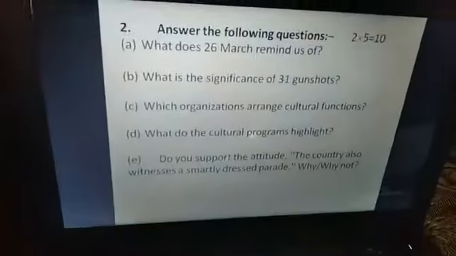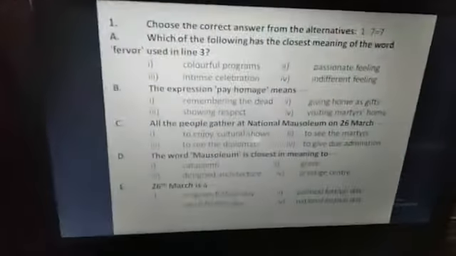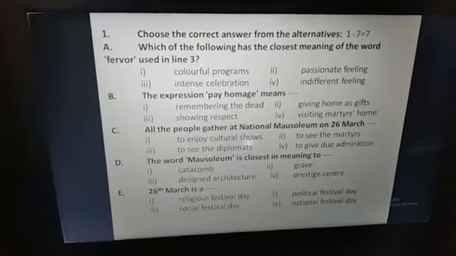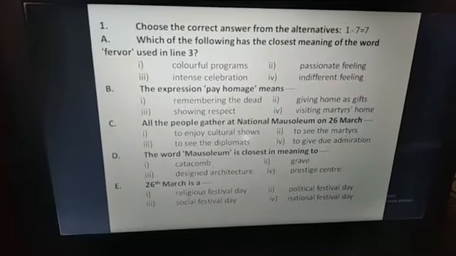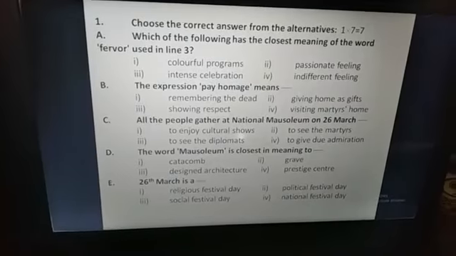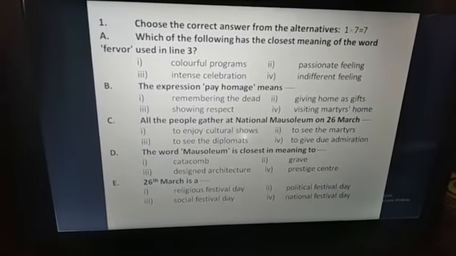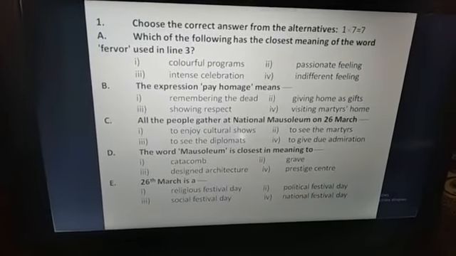At first, choose the correct answer from the alternatives. Which of the following has the closest meaning of the word fervor used in line 3?